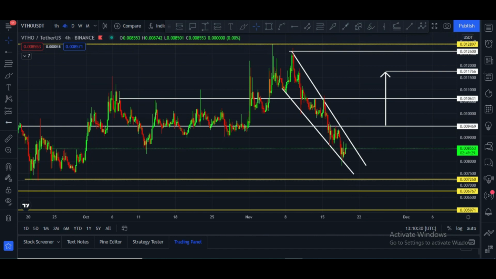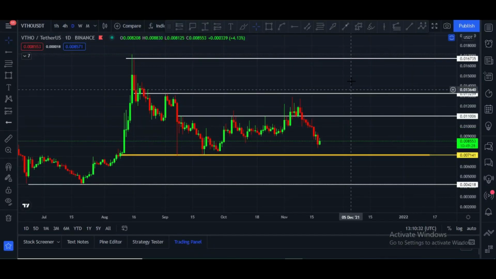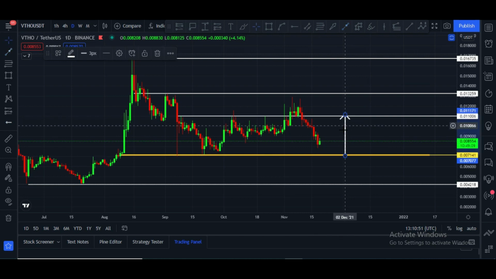And let me please show you my second chart. This is the daily chart, and this is the top at $0.0167 price area, after that 0.0132, and after that this area. The major support is at the $0.0071 price area. It has to hold this area. Once it holds this area, in that case this will be the target.